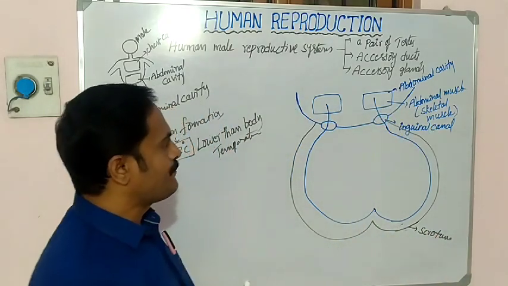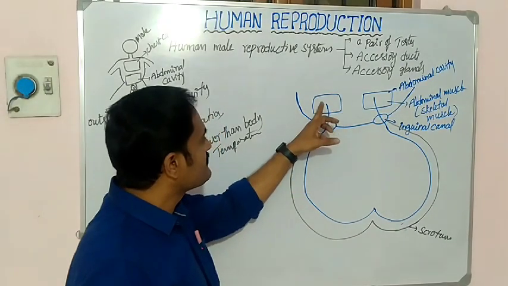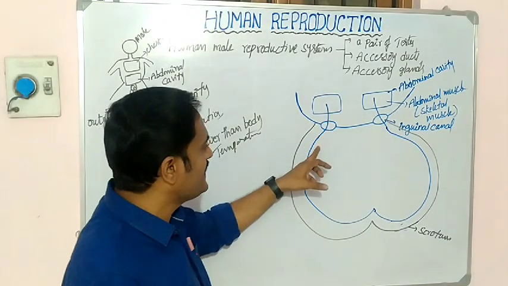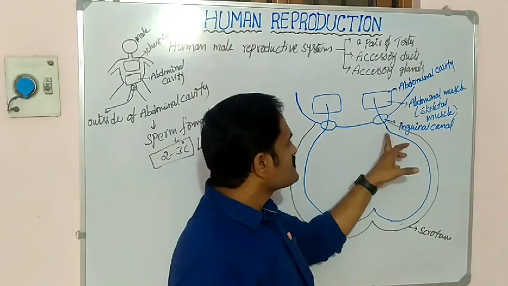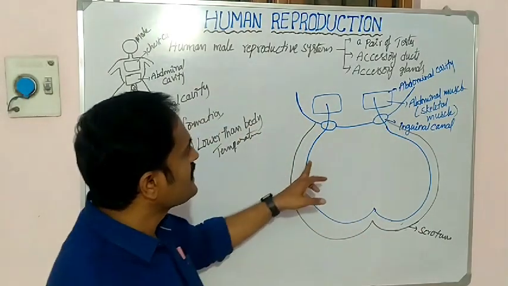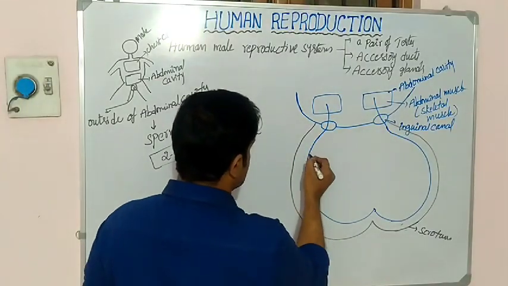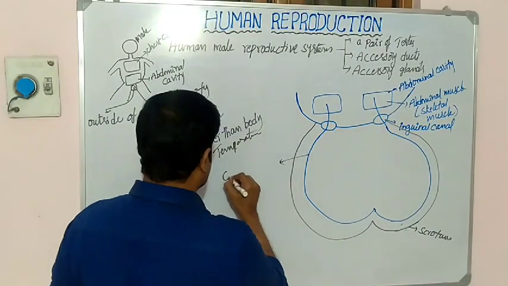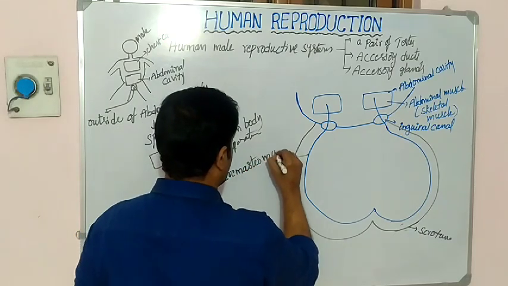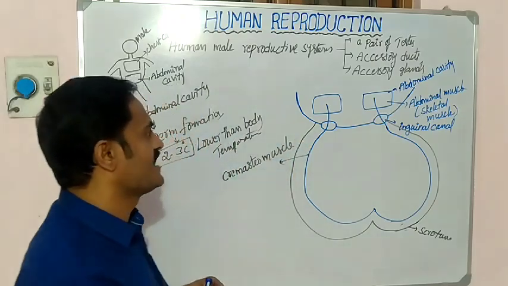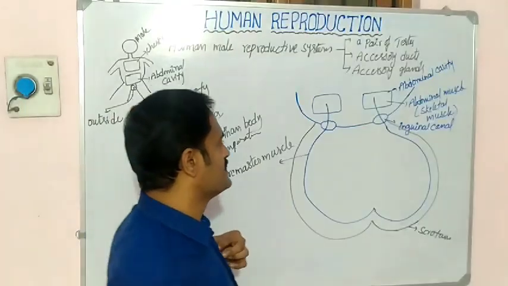So the scrotum is a pouch-like arrangement, and inside of the pouch one muscle comes from the abdominal cavity and is continuous into the scrotum, like this. So this is called the abdominal muscle. What is the name of this muscle? This is called the cremaster muscle. Remember, it is the cremaster muscle.